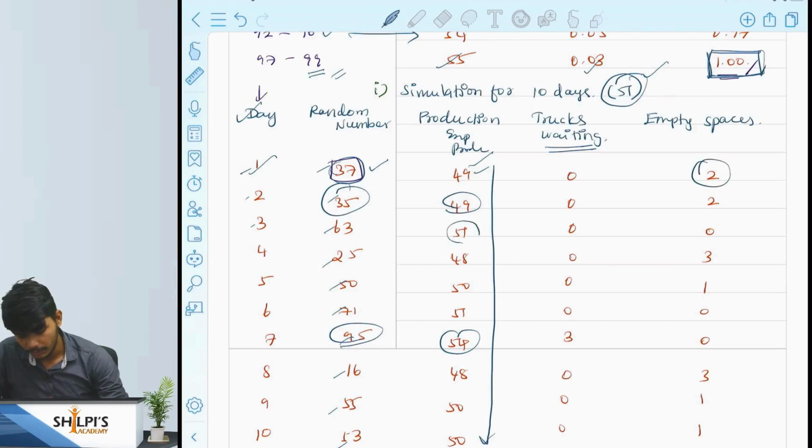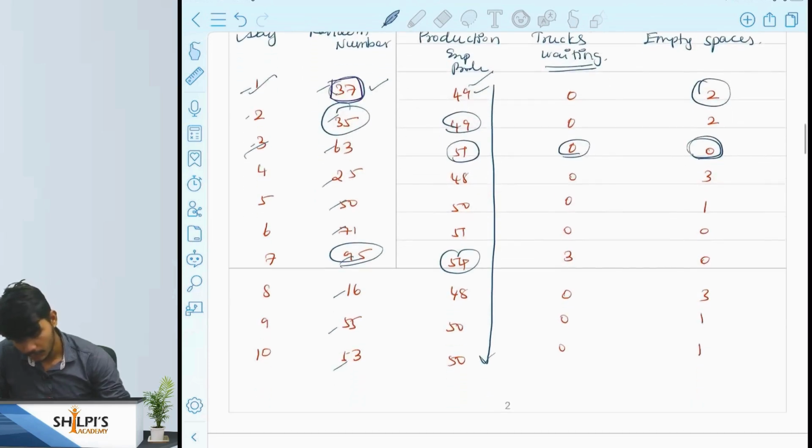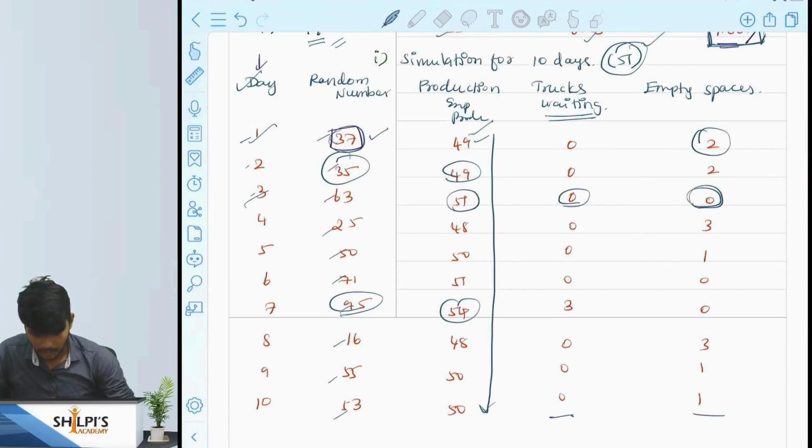Similarly, if on the third day they are producing 51 trucks, the capacity of the train is 51, so no trucks will be waiting, and there is no empty space on the train on that particular day. So similarly, we will find the number of trucks waiting on each day, and the number of empty spaces on that particular train.